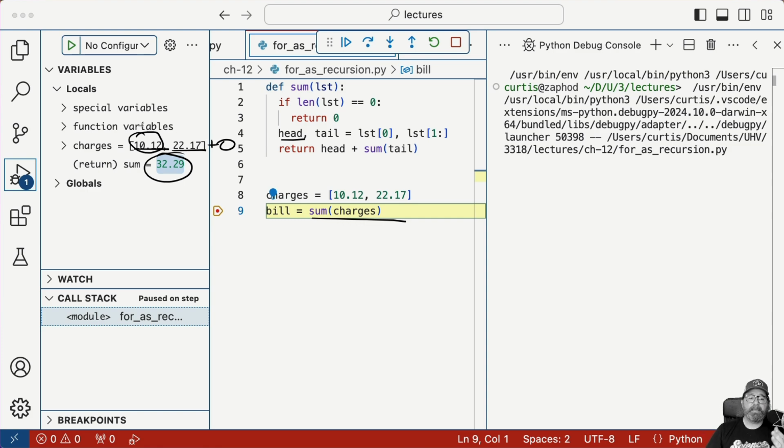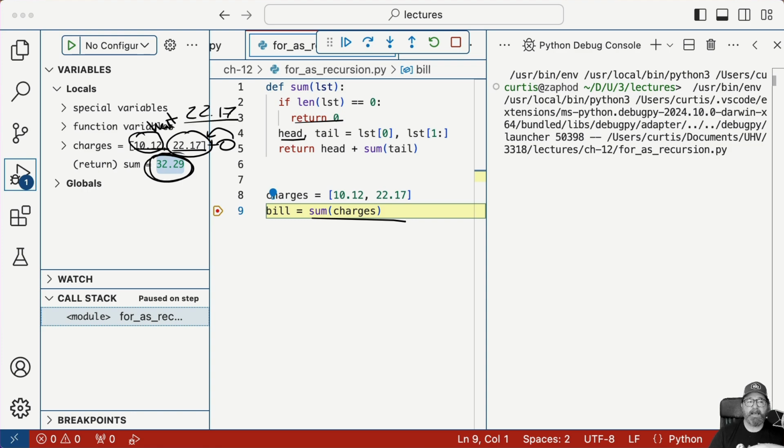On the second call, 22.17 was the head value. And then we got to the third call, the list was empty, and we returned 0. And so it was 0 plus the head, which was 22.17, and that becomes the return value. And so it was 10.12, this head here, plus this return value, which is 32.29.